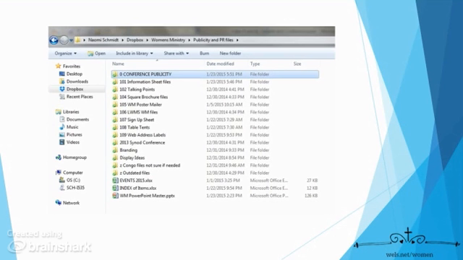In the folder, you'll find at the very top a folder entitled Zero Conference Publicity. The reason it's called Zero Conference Publicity is simply to keep it at the top of the list. It's in caps, so it's very obvious that this is the folder that you're looking for, and we're hoping that will make it more convenient for you to find.